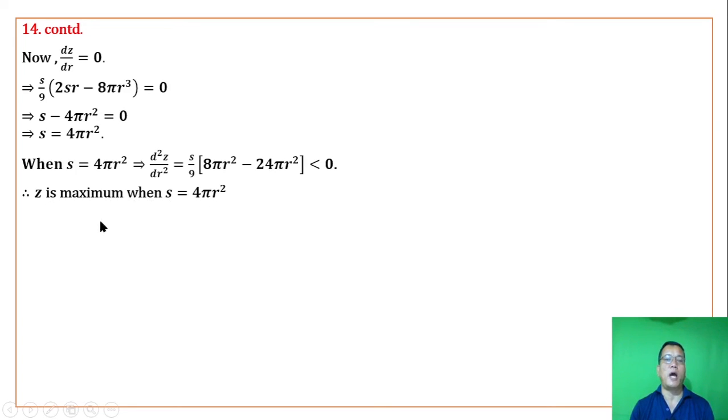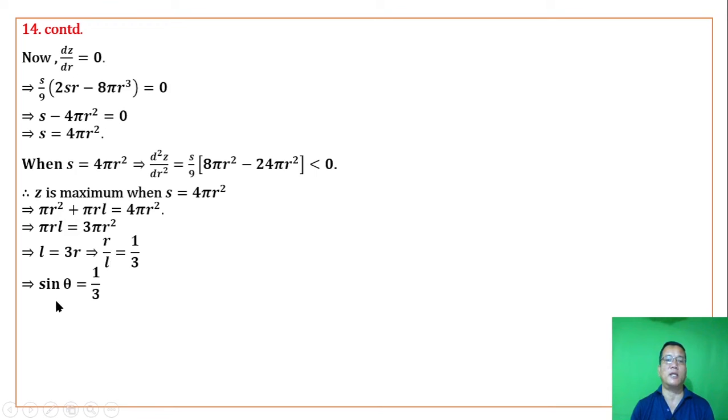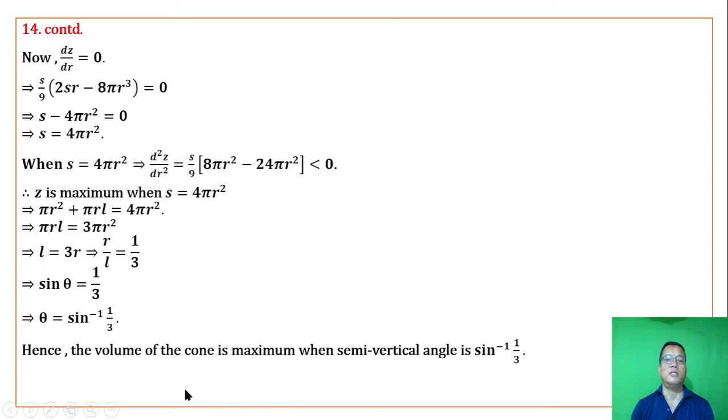Z maximum over haibadi s, volume do s ki value pichila si solve torasi later r by l puthoni 1 by 3 pare. R by l di picture adu the coin ukre perpendicular by hypotenuse, that is sin theta ni semi vertical angle ki sin theta lere 1 by 3. Theta ki value is sin inverse of 1 by 3 and proof. Hence the volume of the cone is maximum when semi-vertical angle is sin inverse of 1 by 3.